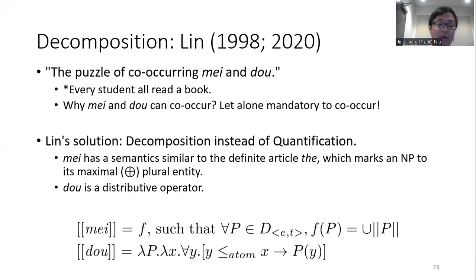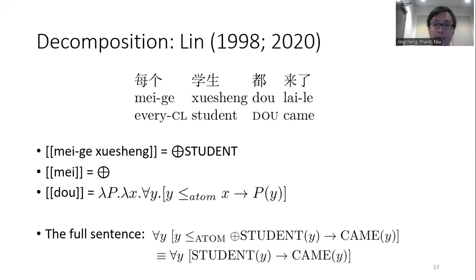a distributive operator. So let's consider the sentence 每个学生都来了, every student dou came. 每个学生, every student, specifies students to its maximal plurality entity, and dou distributes the function came to each of the atomic items of the plural set. So now the full sentence can get the correct reading.